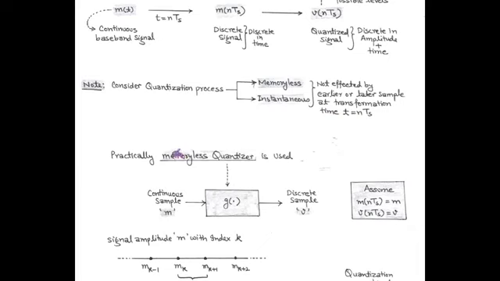So, in practice, we use a memoryless quantizer denoted by g. Input of this quantizer is m function of nTs, and for our convenience, we call it m. And at the output, we have discrete sample, that is v. Input m has continuous amplitude range, and after quantization we get discrete amplitude range.